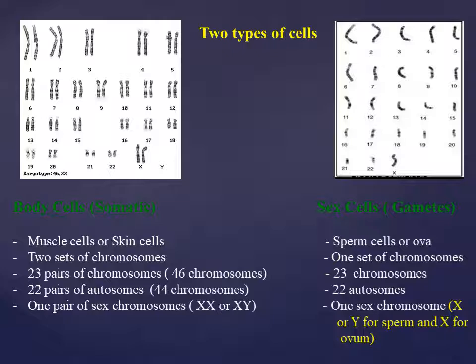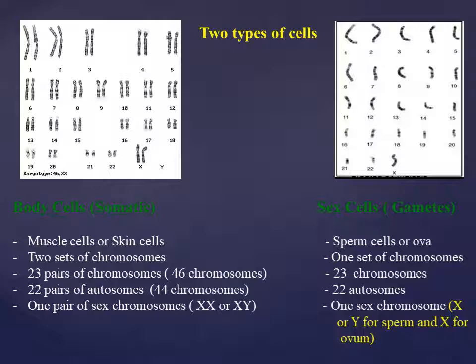In somatic cells, they have 44 chromosomes, in other words, 22 pairs of autosomes, and one pair of sex chromosomes, XX or XY, while the gametes contain 22 autosomes and one sex chromosome, X or Y for sperm.